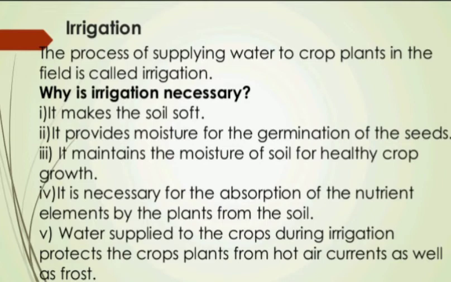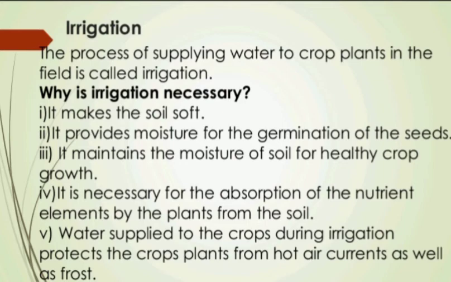Next, we will discuss about irrigation. Now, we all know all living beings need water to live, and water is very important for proper growth and development of flowers, fruits, and seeds of plants. Water is absorbed by the plant's root. Now, plant contains nearly 90% water. See, the amount of water in the soil is not constant throughout the year. To maintain the moisture of the soil for healthy crop growth, fields have to be watered regularly.